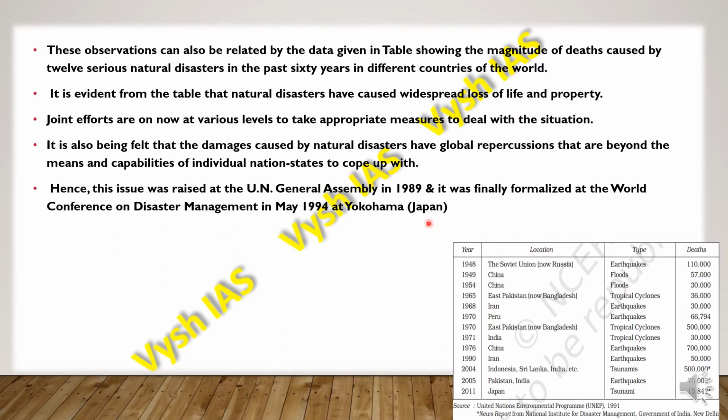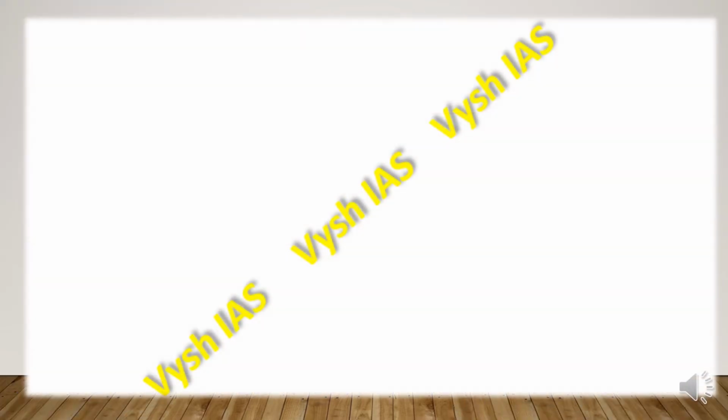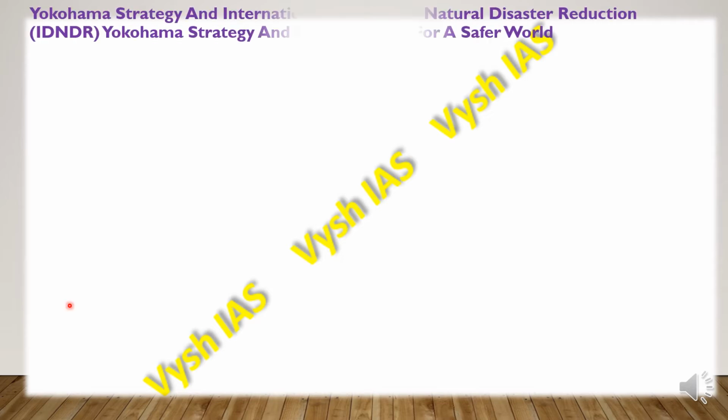So hence this issue was raised at the United Nations General Assembly in 1989, and it was finally formalized at the World Conference on Disaster Management in May 1994 at Yokohama, Japan. As we read in the earlier slide, this was eventually called the Yokohama Strategy and the Plan of Action for a Safer World. Now we're going to read about the Yokohama Strategy in detail.